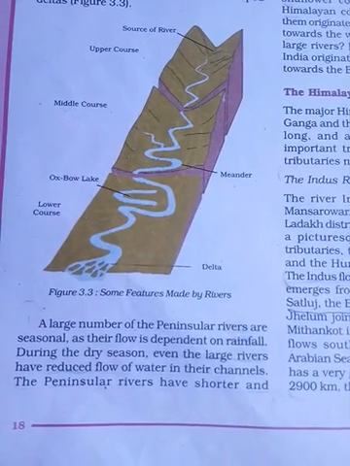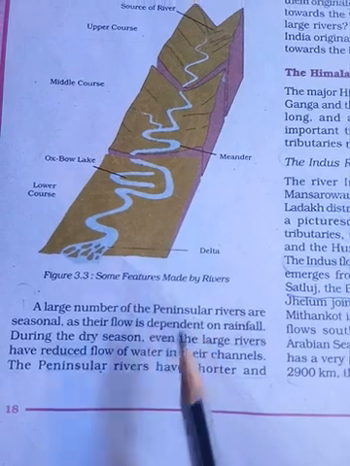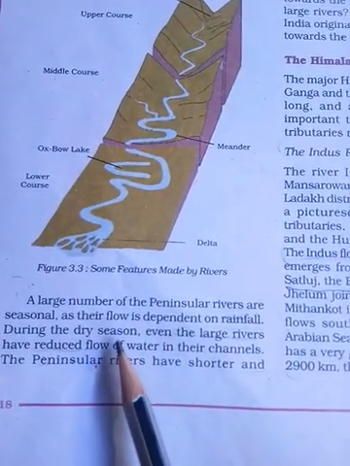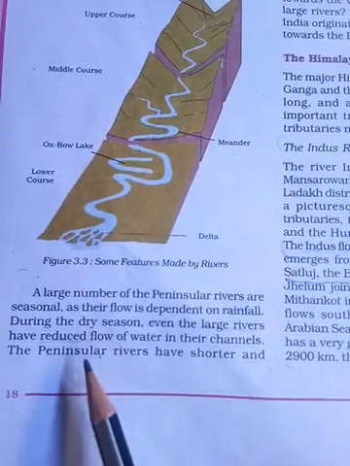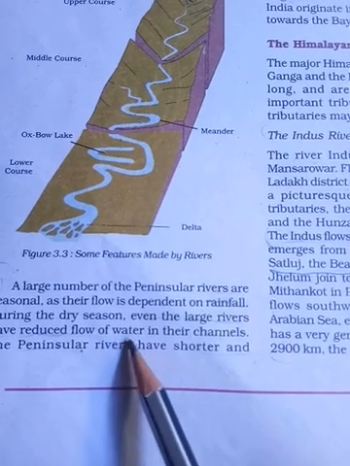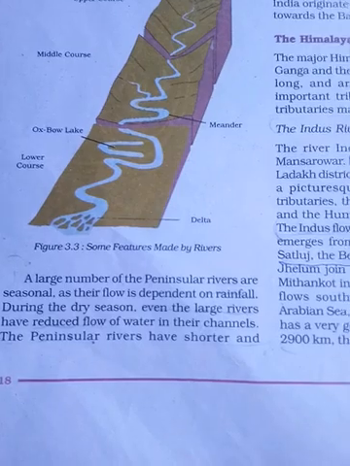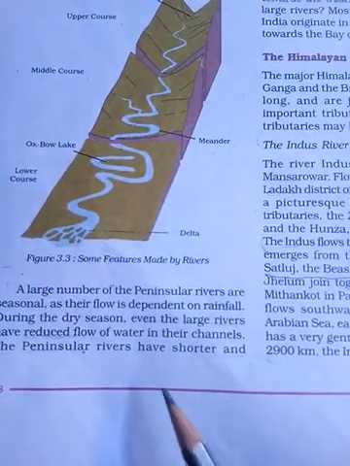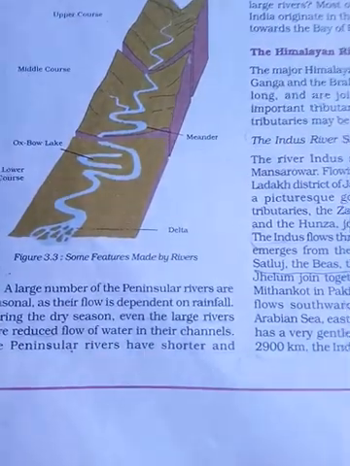Look here, a large number of peninsular rivers are seasonal. I have told you, peninsular rivers are seasonal, and they depend on rainfall. During the dry season most of the rivers reduce the flow of water. So during the dry season there is no water, and they face a water problem. The flow of the water channel is reduced.